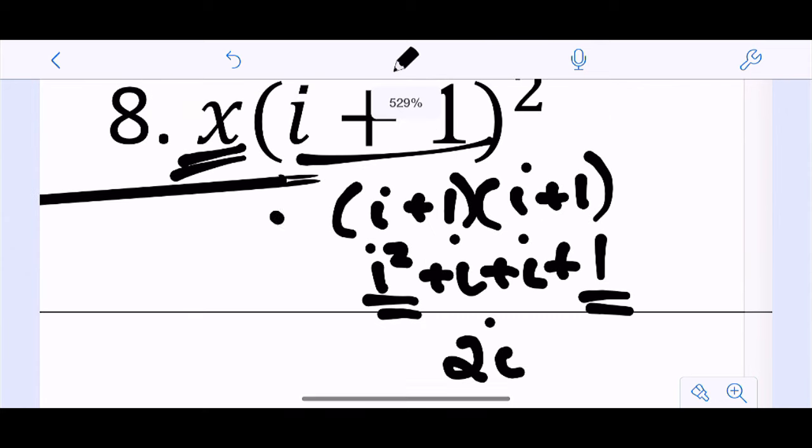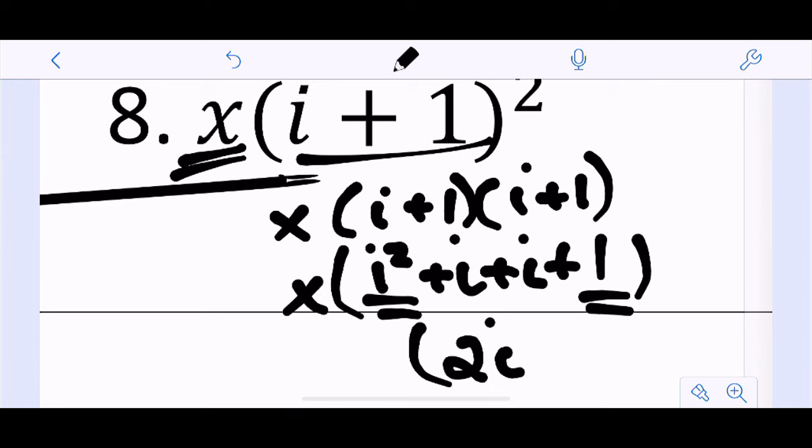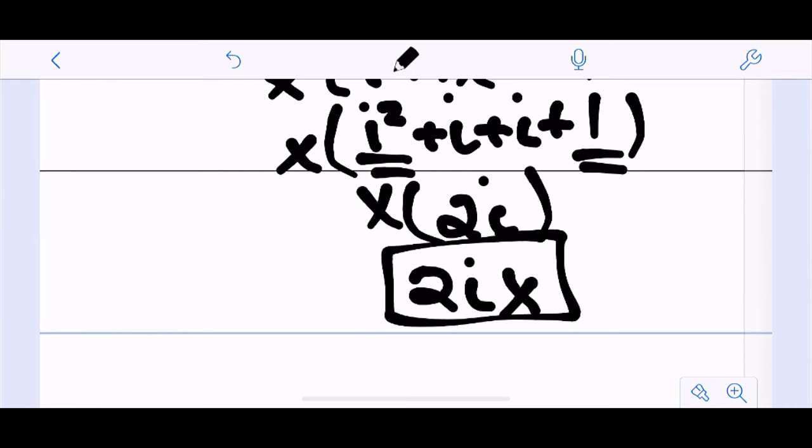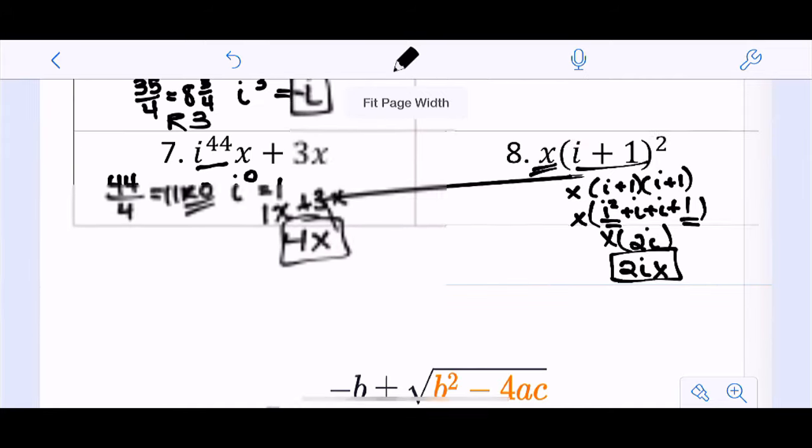Now I'm still multiplying by x, so this would be multiplied by x. And that is just 2ix. There's no more simplifying I can do there. So don't let an x throw you off. Just simplify the i's down as much as you can and then combine.